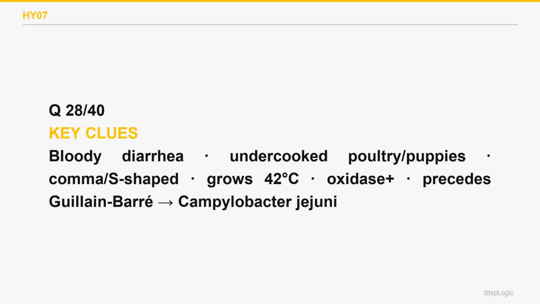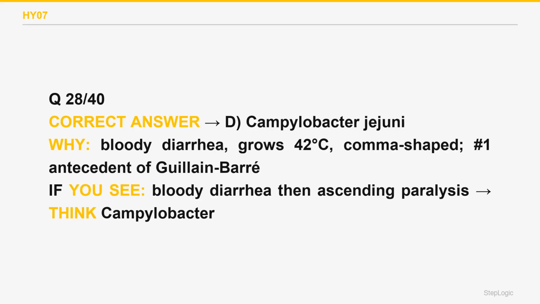Campylobacter jejuni is a leading cause of bloody diarrhea from undercooked poultry, puppies, or unpasteurized milk. It is a comma or S-shaped gull-wing oxidase-positive rod that grows at 42 degrees C. It is the most common trigger of Guillain-Barré syndrome, ascending paralysis, and can also precede reactive arthritis. The correct answer is D.